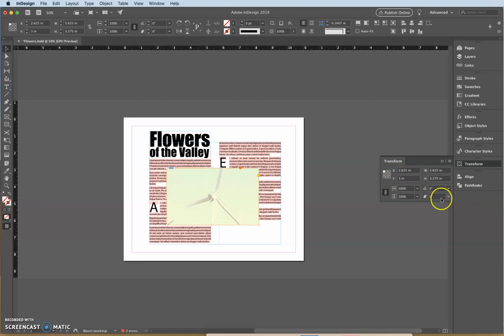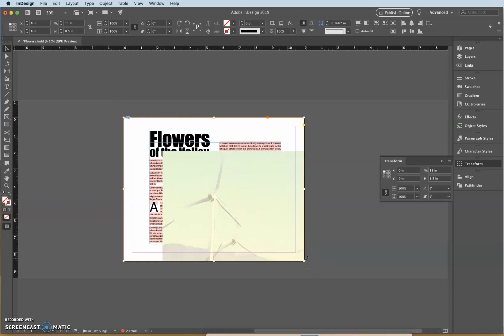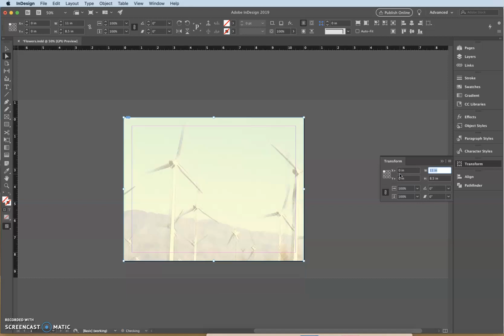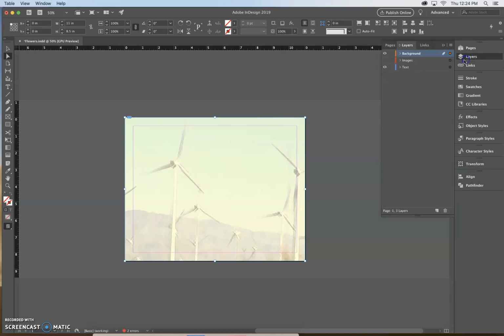Now I'm going to click and drag the top left selection handle of the graphics frame, the placeholder frame, and I want to make it as big as the top left corner of my document. I'm going to click and drag the bottom right corner all the way down to the bottom right hand corner of my document. Alright, so I'm going to get the direct selection tool and click my graphic, so I have X plus and Y plus, and I just want to put 0 and 0 in both of those right there. Okay, and you'll see that my image moves right over. Alright, so we have that done.